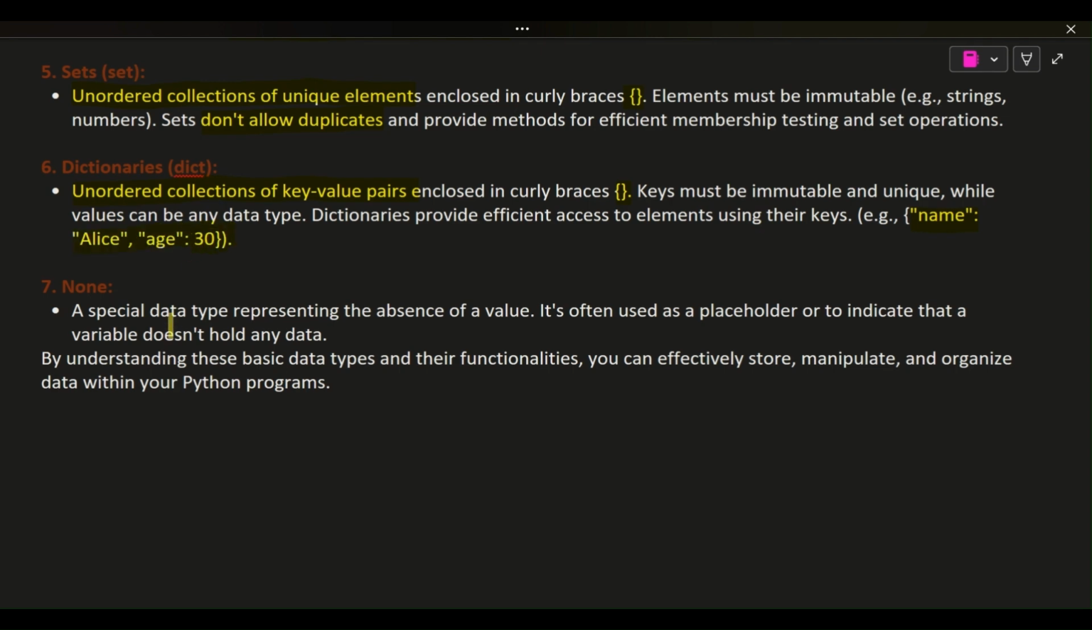7. None. A special data type representing the absence of a value. It's often used as a placeholder or to indicate that a variable doesn't hold any data. By understanding these basic data types and their functionalities, you can effectively store, manipulate, and organize data within your programs.